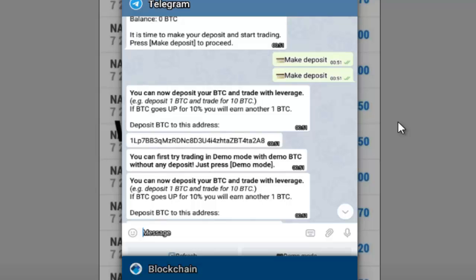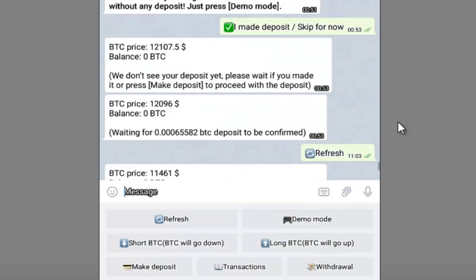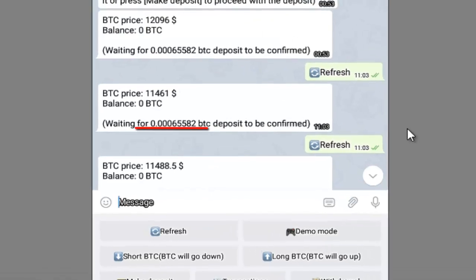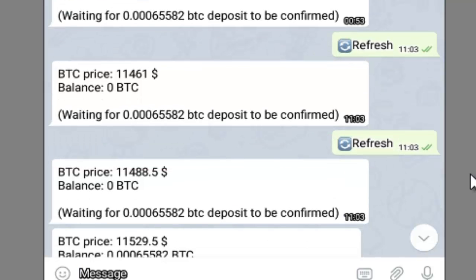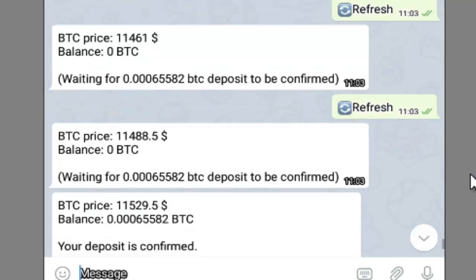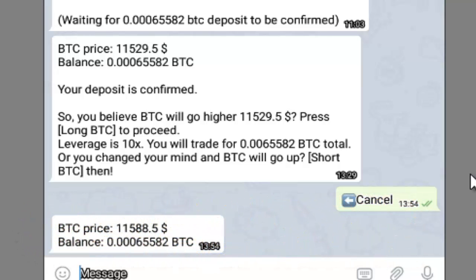But anyways, as you saw, I made the deposit, and then I just confirmed that I made the deposit, and then it took a couple of hours. It sent me a message confirming that it received the money. So it's just waiting for the blockchain to confirm, about 3 confirmations before it can reflect on my account. So later on I received these messages. I was just refreshing, and then right now they sent me confirmation that my BTC was confirmed and it was ready for trade.